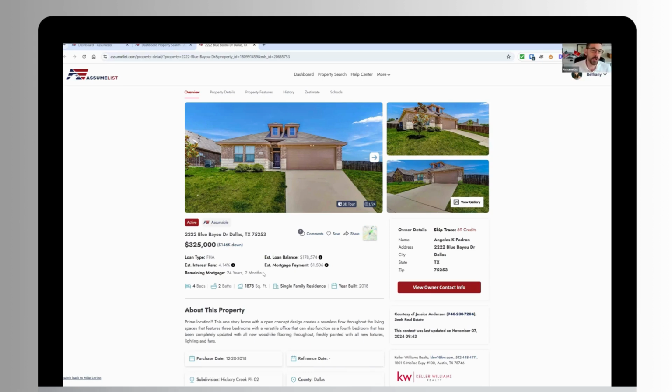So if someone were to assume this loan, they're going to be picking up these mortgage payments where a good chunk of the payments are now going towards principal. And we also do include the mortgage payment as well. So we provide agents with the ability to help their clients understand what that mortgage payment would look like if they were to assume this property.